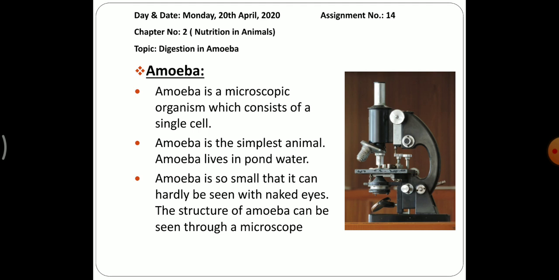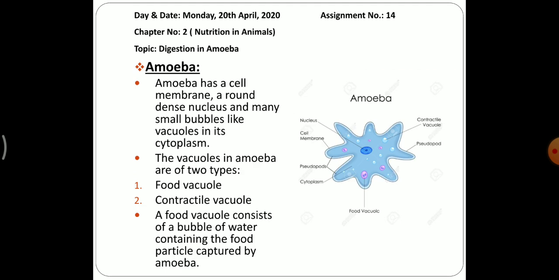The structure of amoeba can be seen through a microscope. Do you know what a microscope is? It is an instrument by which we can see very small, tiny things which we cannot see with our eyes. So for your help, I have pasted a microscope photo in this slide also. Next, we will study the structure of amoeba, what parts are present in it.